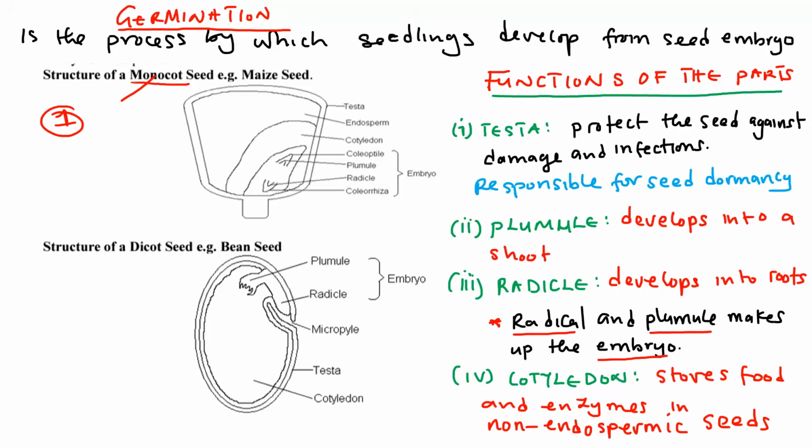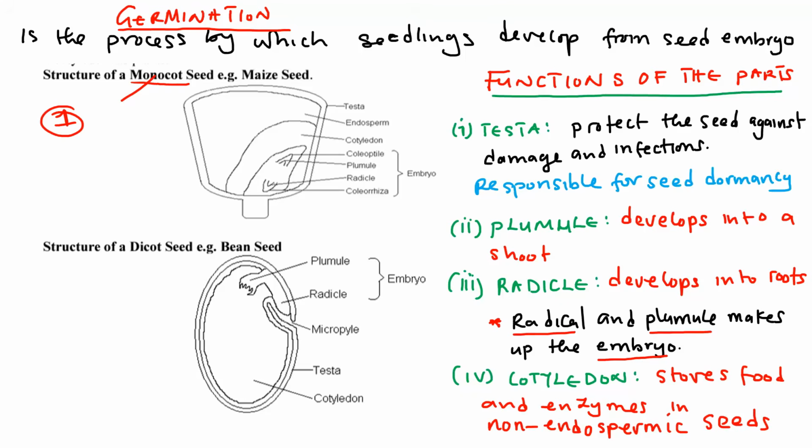Let me give an example of a groundnut. Maybe we can understand it better. A groundnut, you can split it into two pieces, and those two pieces are called cotyledons. Because there are two, it is called a dicot. But for a maize, you cannot split a maize seed. It has only one cot, or one cotyledon. So for that reason, it is called monocot. In other words, monocots have one cotyledon.